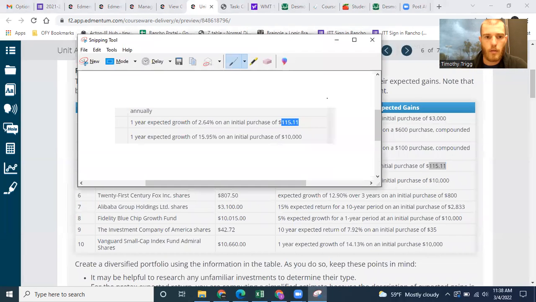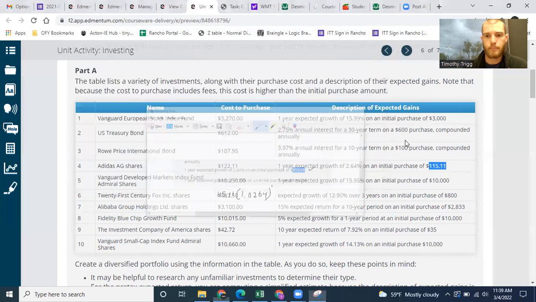Okay. So this is for our Adidas, that's this one. Okay. So it would be 115.11 times 1.0264 to the power of 1, which gives 118.15.